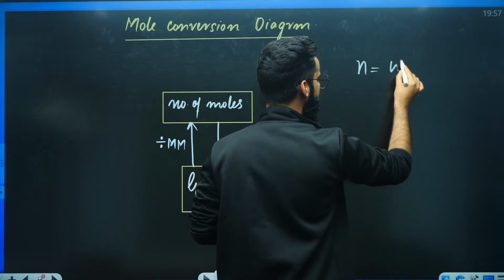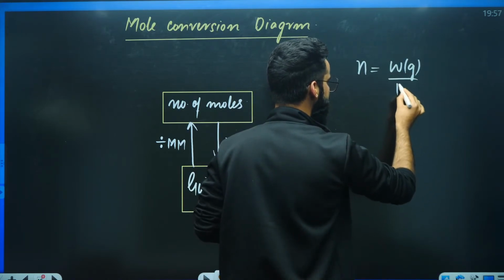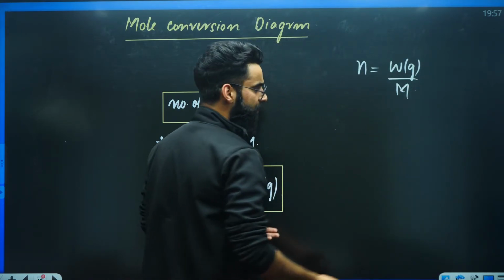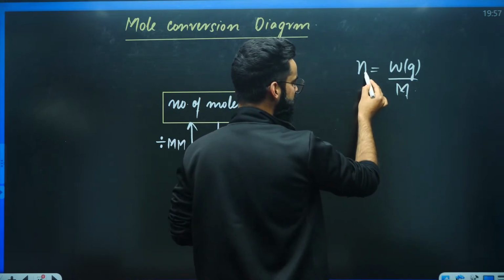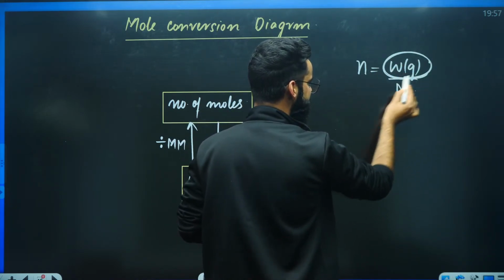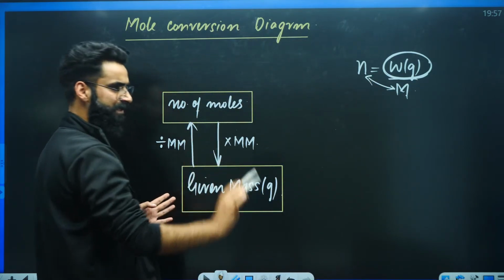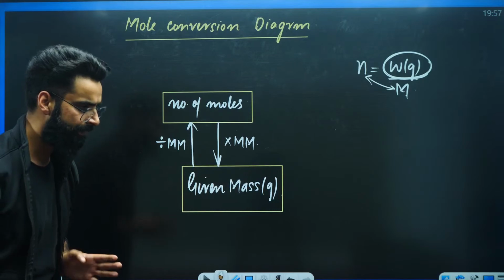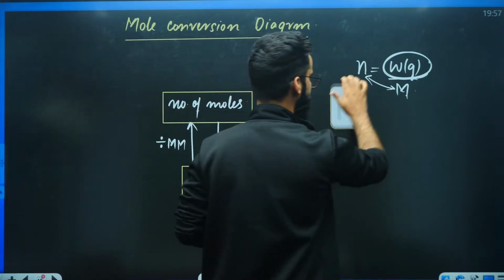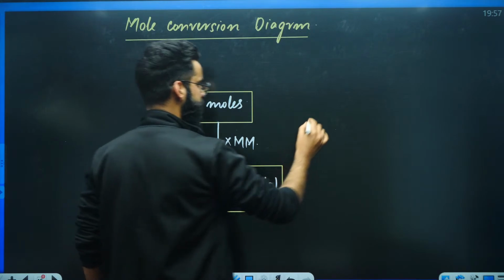Number of moles is equal to the given mass of the substance in grams divided by molar mass. If you want to calculate mass, that means number of moles multiplied by molar mass gives me the mass of the substance in grams. I'll show its application in some time. Just wait for it.